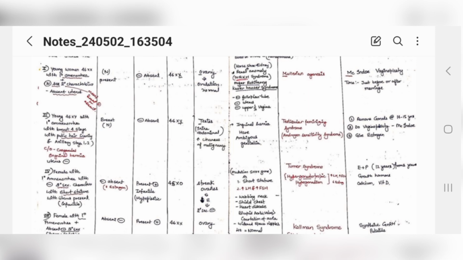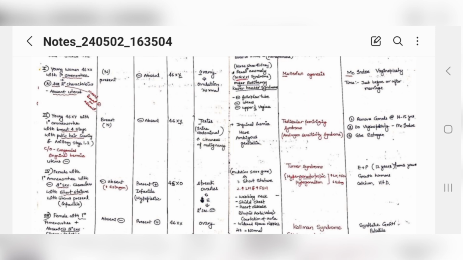If this karyotype was 46XX, then you could have thought of Mullerian agenesis, but 46XY, the moment you got this 46XY and congenital inguinal hernia, 100% this was a male child, and because of hormone insensitivity, the male child has become a female.